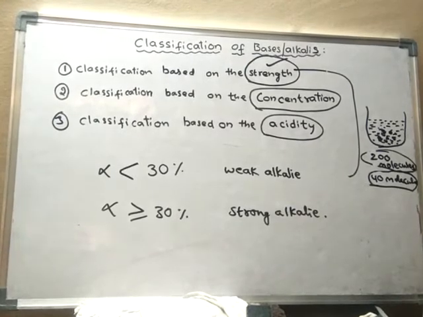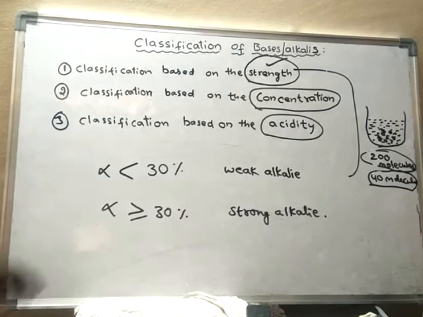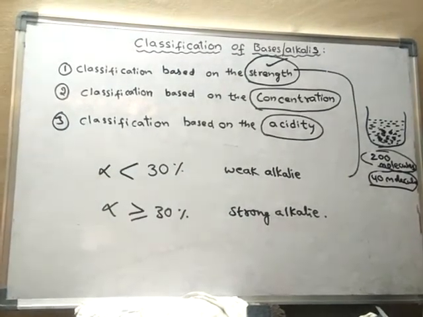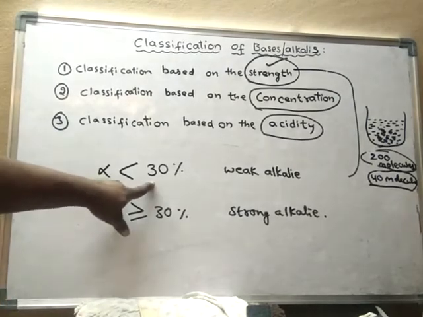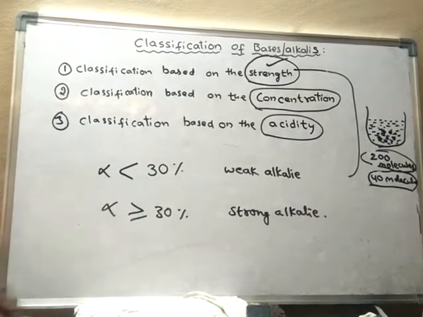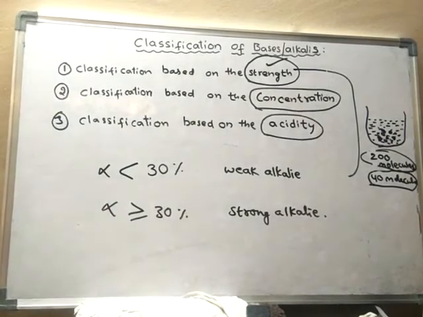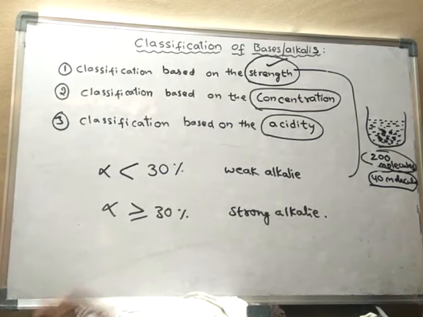What are weak alkalis? The alkalis which undergo incomplete ionization. So only less than 30% of molecules are ionized. They are broken down, so that means very partial ionization. That means not complete molecules. All the molecules do not undergo complete ionization.